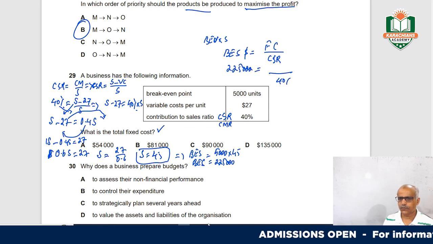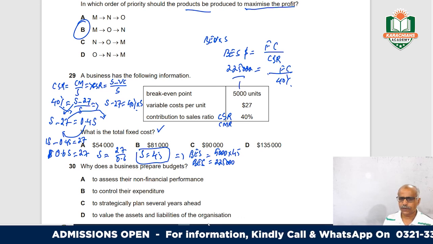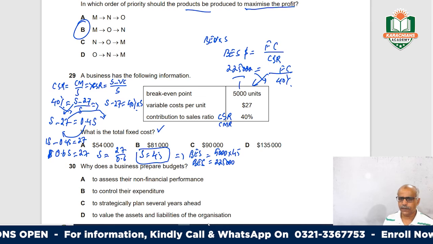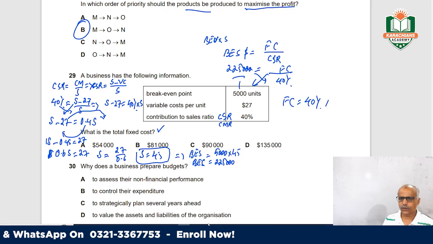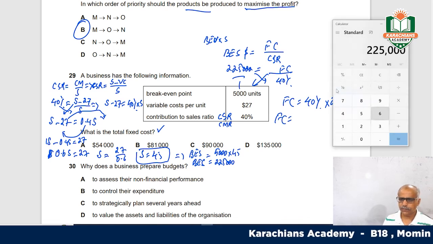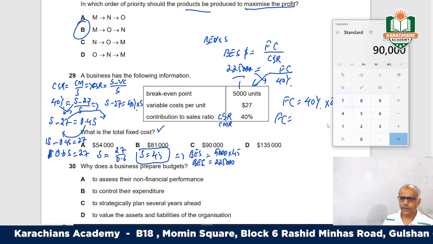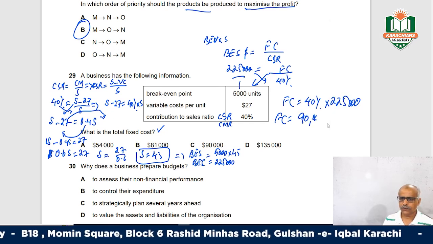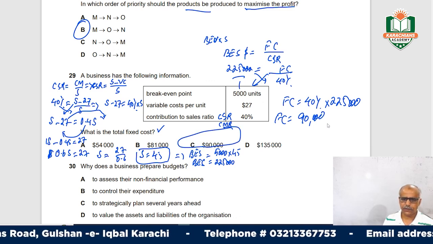CSR is 40%. To work out the fixed cost, you simply cross multiply, so your fixed cost is equal to 40% multiplied by 225,000. Simply multiply 225 by 40%, that is 90,000. So your fixed cost will be 90,000, and your answer will be C.